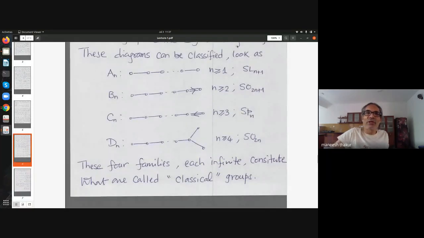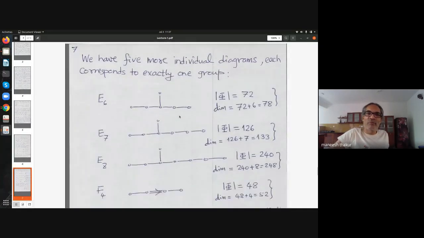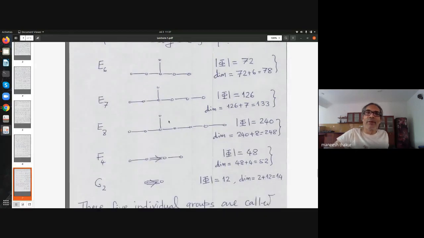For each n, I have one diagram A_n. So each one is an infinite family here. But other than that, there are just 5 more diagrams to look at. And these are called E6, so these are 6 nodes, E7, E8, F4, and G2. So there are some unequal root lengths here.